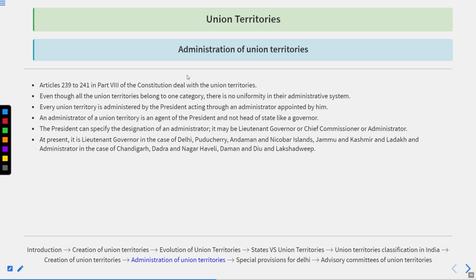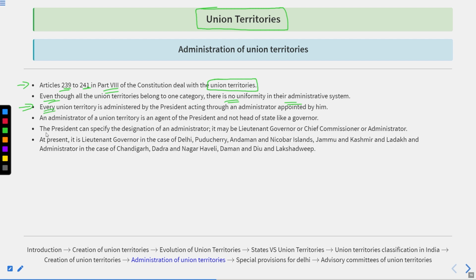And if we talk about the administration of these Union Territories, Articles 239 to 241 enshrined in Part 8 of the Constitution deal with these Union Territories. Even though all the Union Territories belong to one category as per Article 1, like we have seen in the starting, still there is no uniformity in their administrative system.